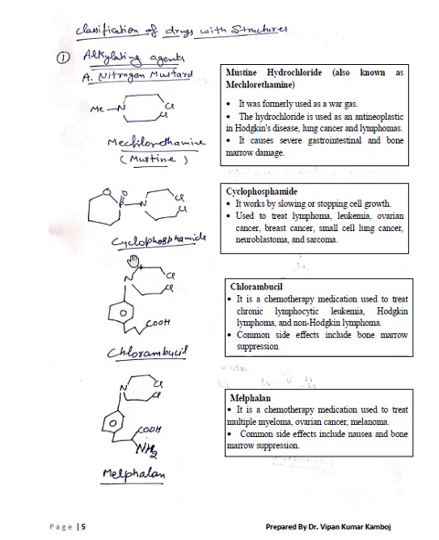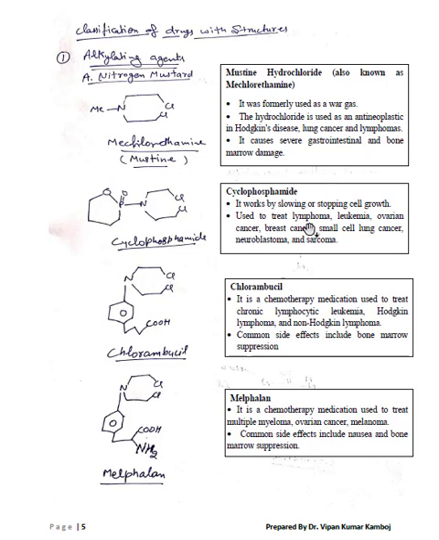Second drug is cyclophosphamide. As we can see here, a phosphate group is present, that's why the name is cyclophosphamide. It works by slowing or stopping cell growth. That means it can delay the progression of cancer in the body.